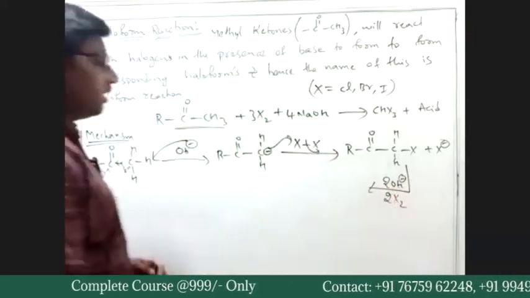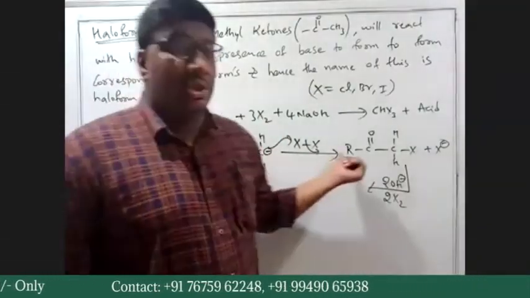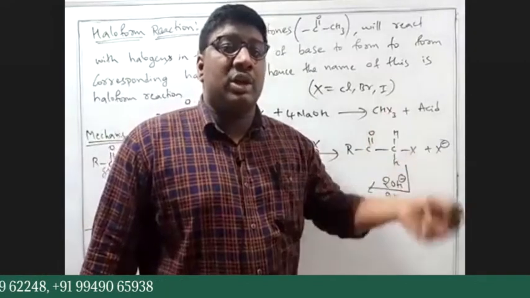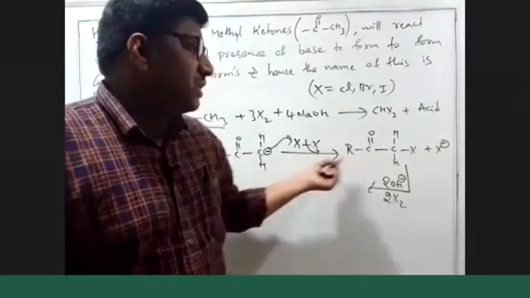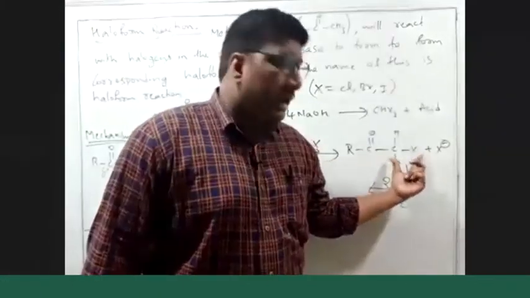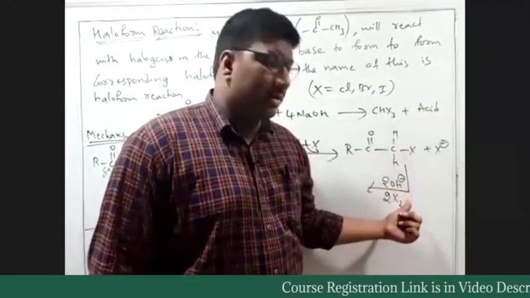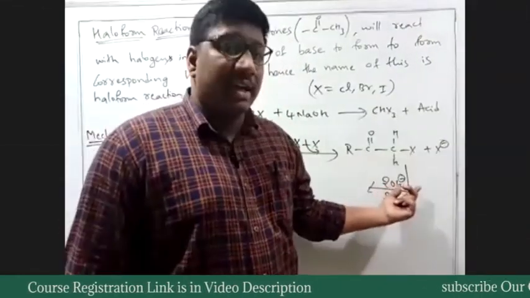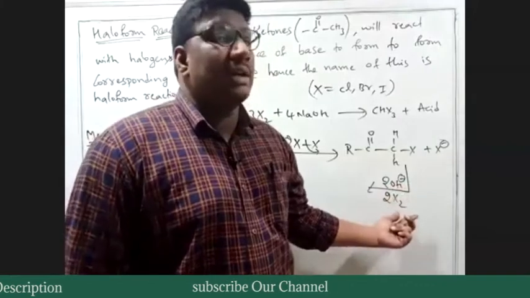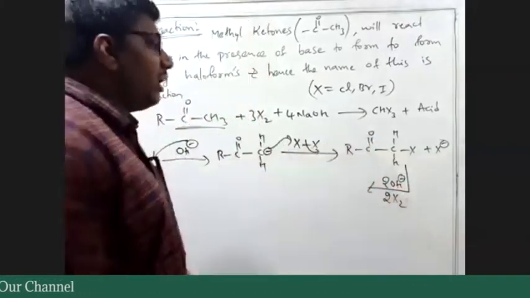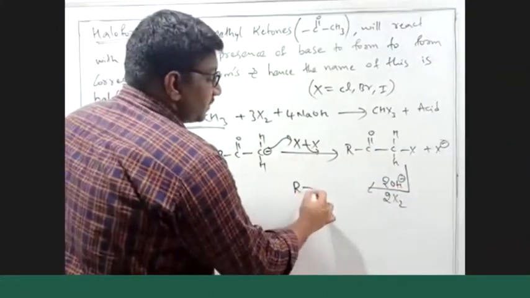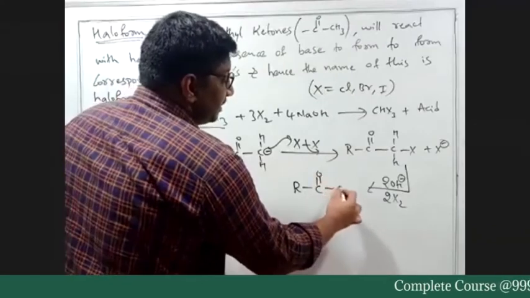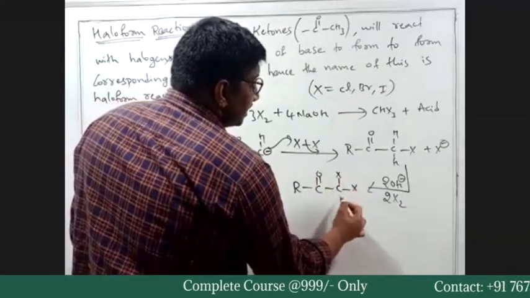Yes or no? Here one X2 molecule is used. One bromine and one chlorine molecule is already used in the first step to obtain this product. Again we have two more hydrogens here. If you have two more OH minus ions and two other halogen molecules, all the hydrogens would be replaced by halogens.